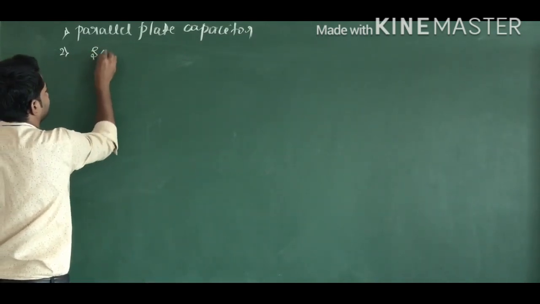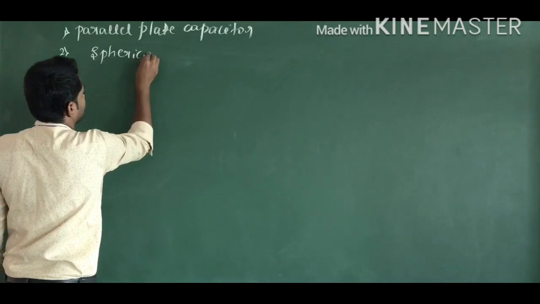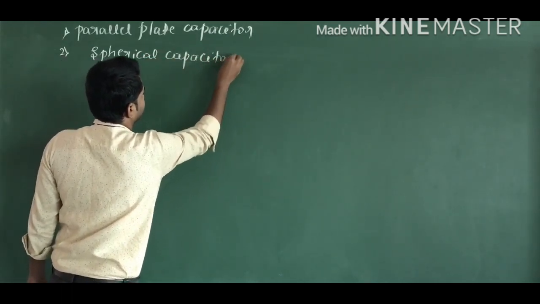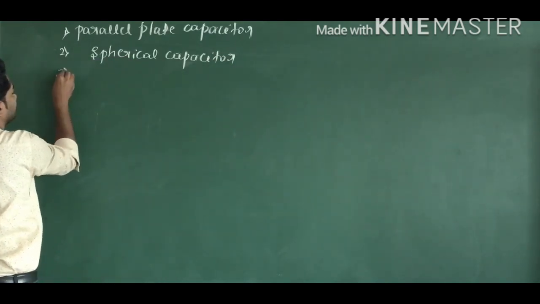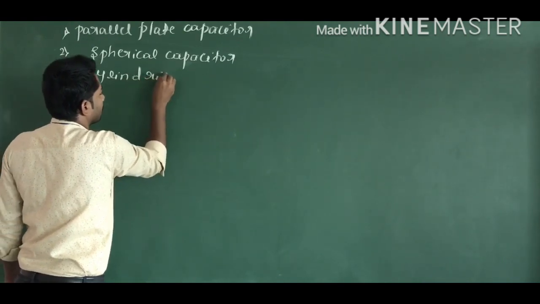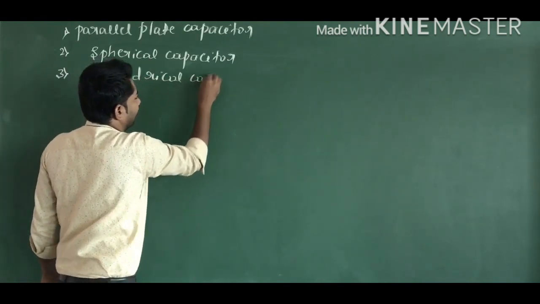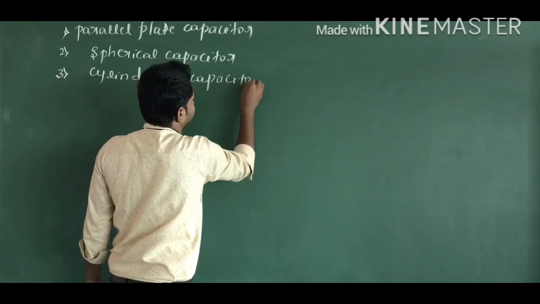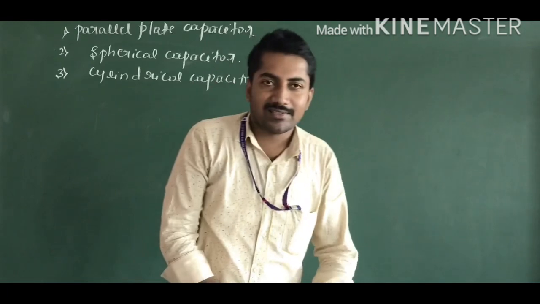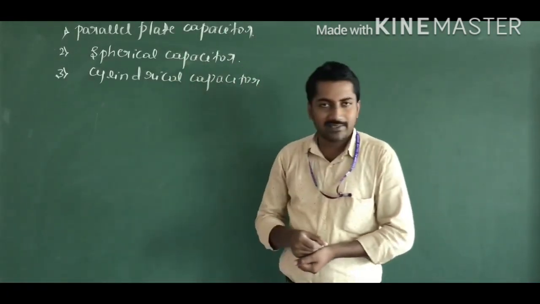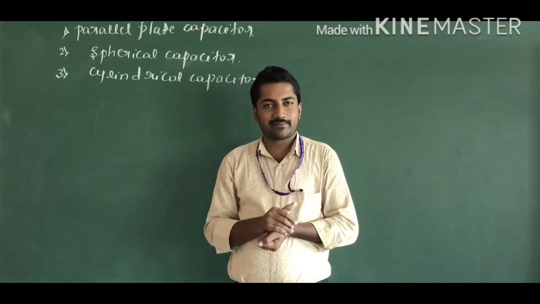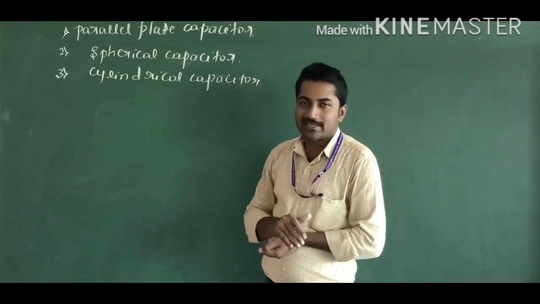Second one, spherical capacitor, and third one, cylindrical capacitor. First one is parallel plate capacitor, second one is spherical capacitor, and third one is cylindrical capacitor. These are the types of the capacitor.